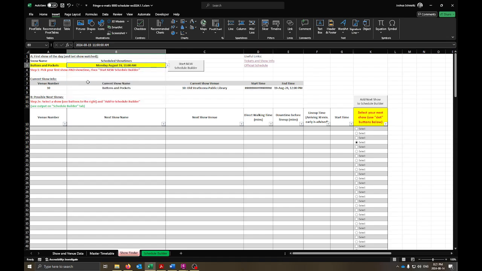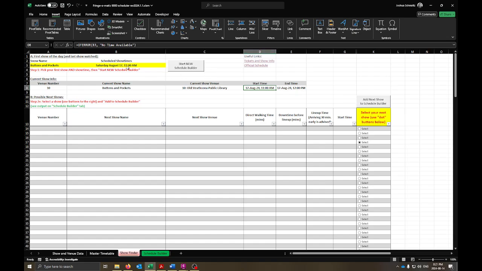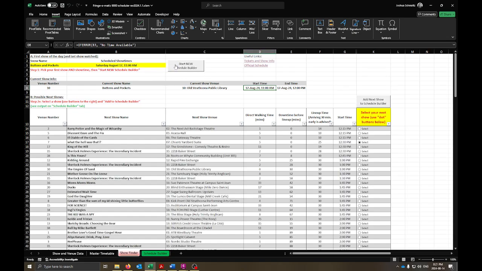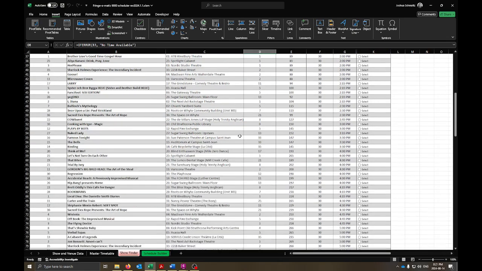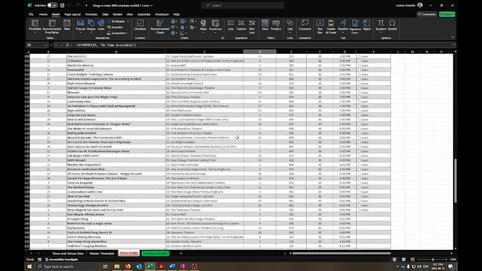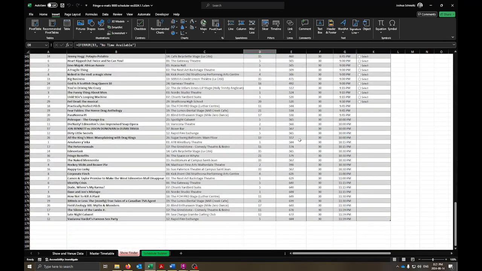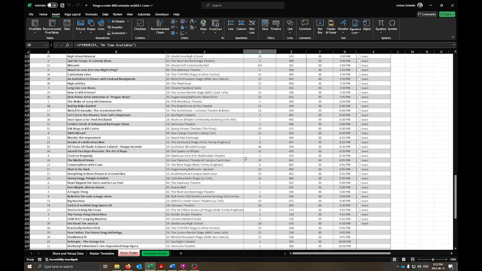Saturday at 11. Oh no, well, again, this format's weird because it's mean. So there we go. Good to know what date you're on. Oh, what's going on here? Fixed. Anyways, we'll start a new schedule builder. And you see, so this is like 11 a.m. So there are obviously many paths you can take here in the multiverse if you're so inclined.